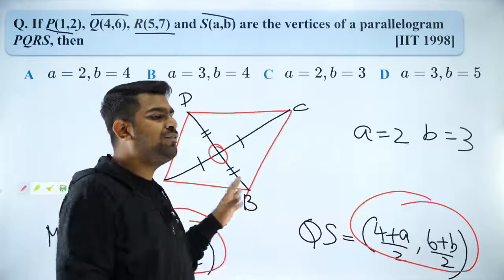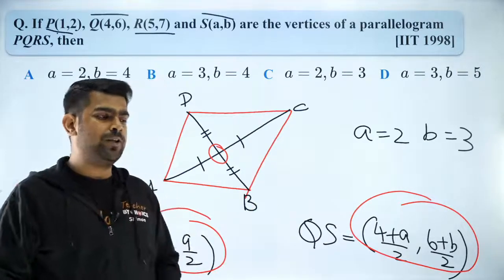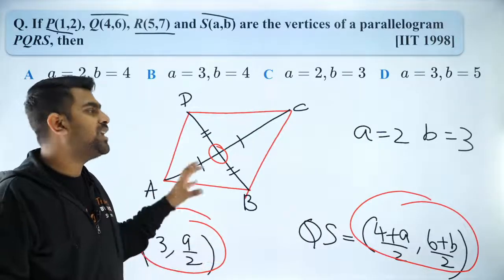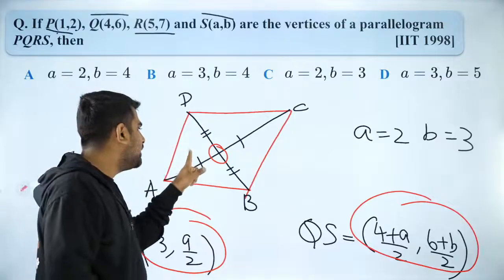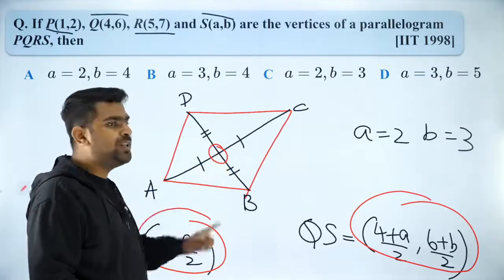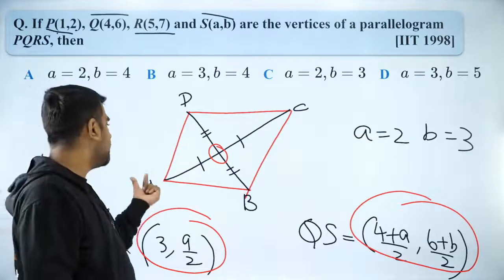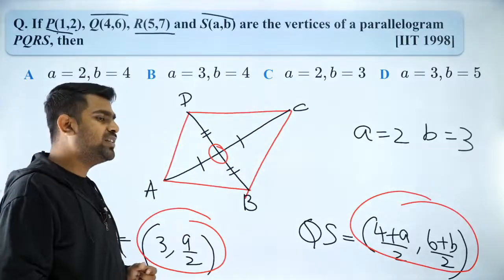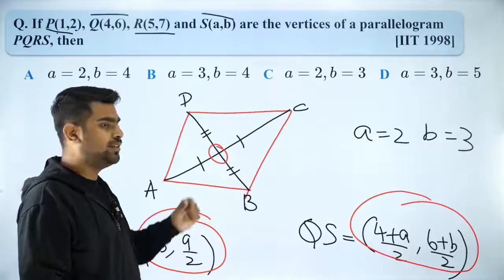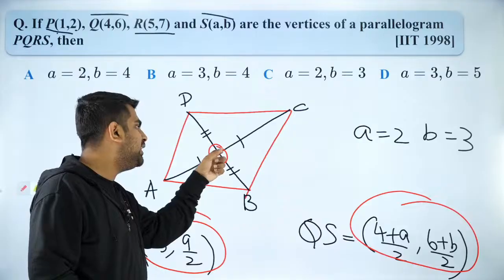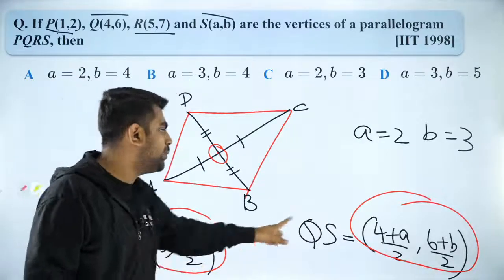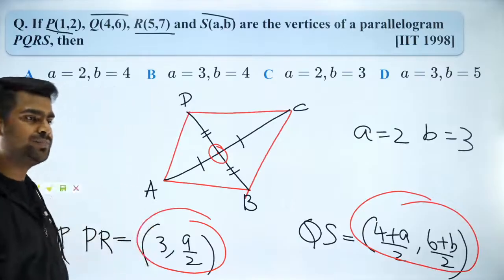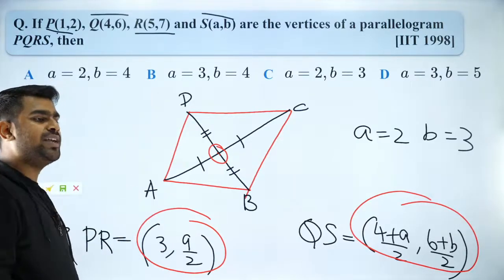Rohan, I've used properties of a parallelogram. In a parallelogram, the diagonals will bisect each other. Bisect each other means they will get the midpoint to be the same. So the midpoint of AC is the same as the midpoint of BD. That is how I have equated the midpoints of both and said they are equal. Got it? Are you guys able to understand?